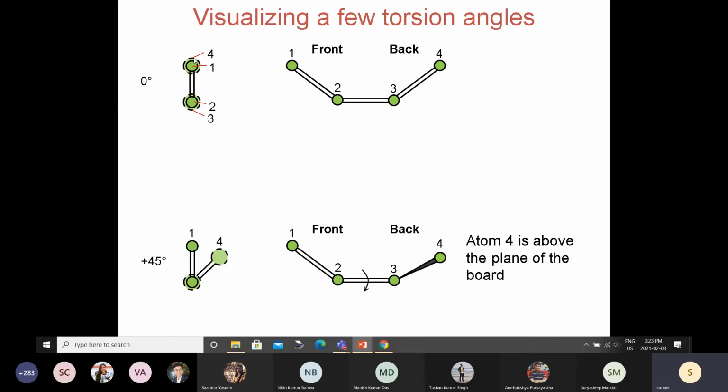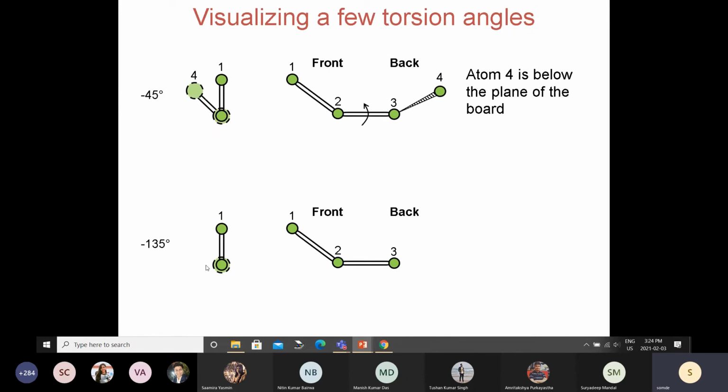In this view, if we take the 4th atom, the one in the back, and rotate it about this 2,3 bond clockwise, to the right, the angle it traces out is 45 degrees. All of these atoms are on the plane of your screen. If I do this rotation, the 4th atom will actually come out towards you from the plane of the screen. Normally we show that as a solid wedge.